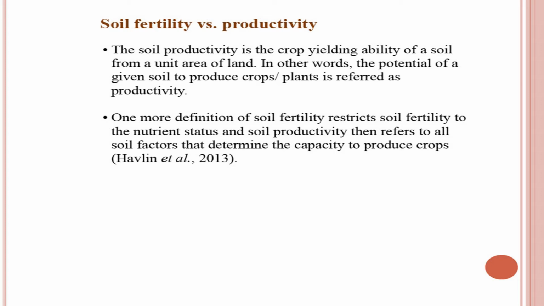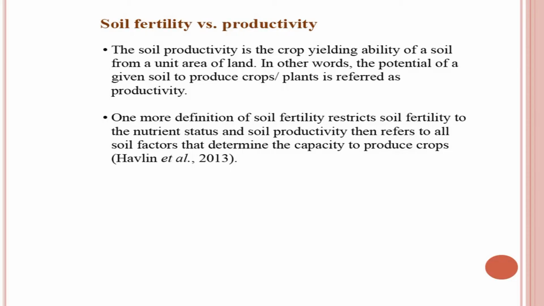One more definition restricts soil fertility to the nutrient status, and soil productivity then refers to the soil factors that determine the capacity to produce crops. Overall, what I mean to say here is that soil fertility means the status of nutrients and soil productivity means soil fertility plus external factors or management.